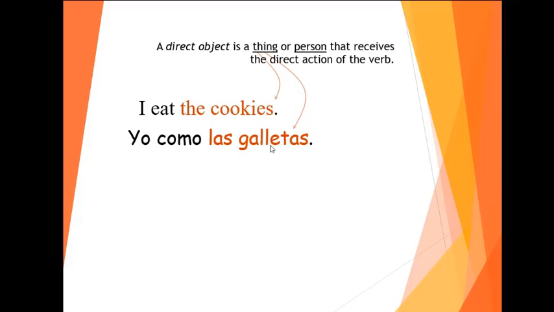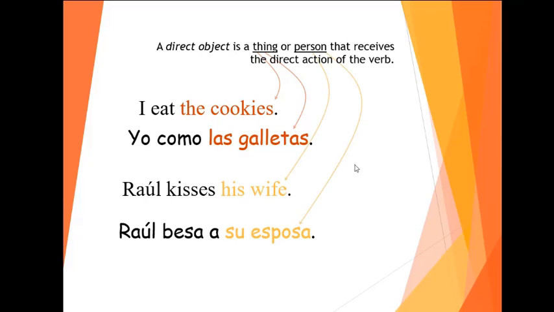Yo como galletas. So yo como las galletas. This is galletas, cookies. Cookies is the direct object. So I read a book, el libro, will be the direct object. That's how you'll find it. But there's another way to find it. Let's see.